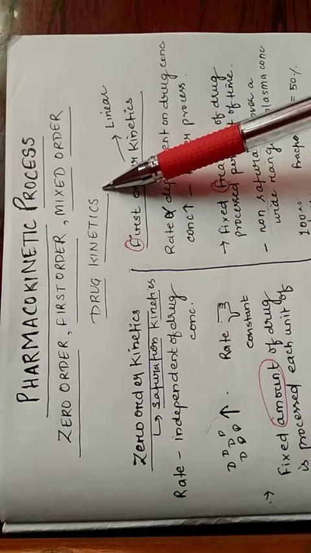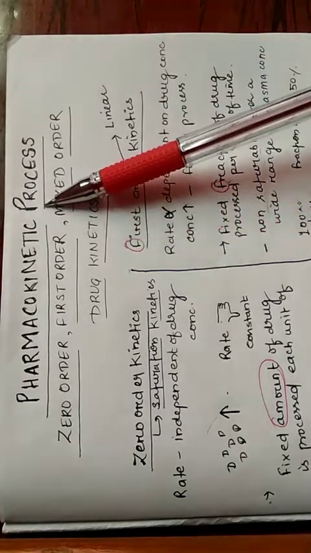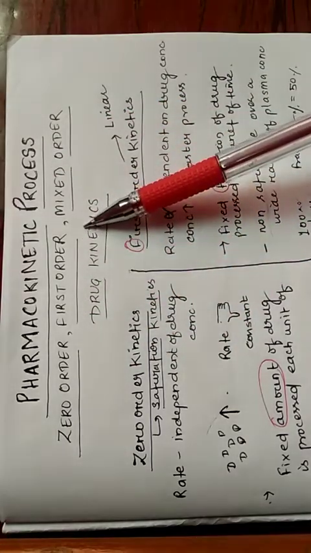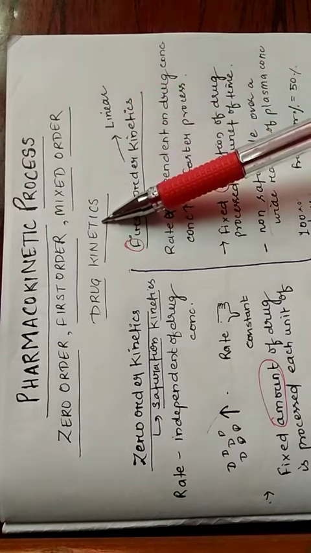Hello everyone. Today I am going to tell you about the pharmacokinetic processes. There are zero order kinetics, first order drug kinetics, and mixed order drug kinetics.